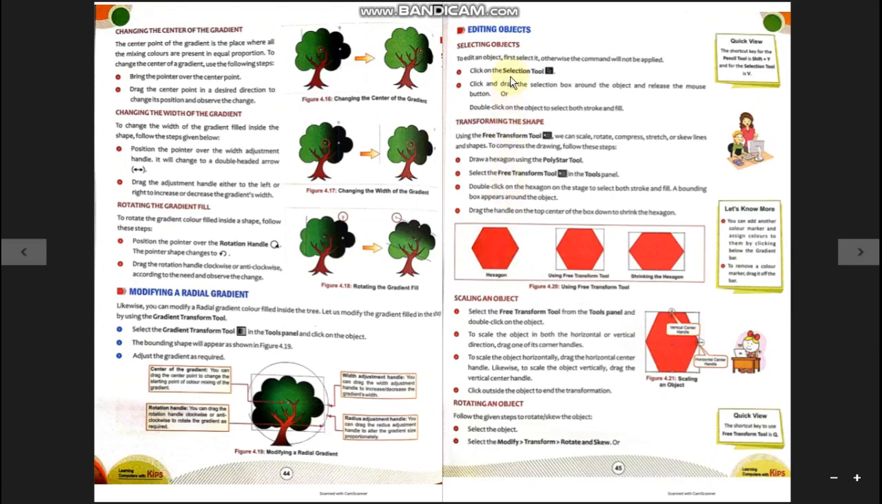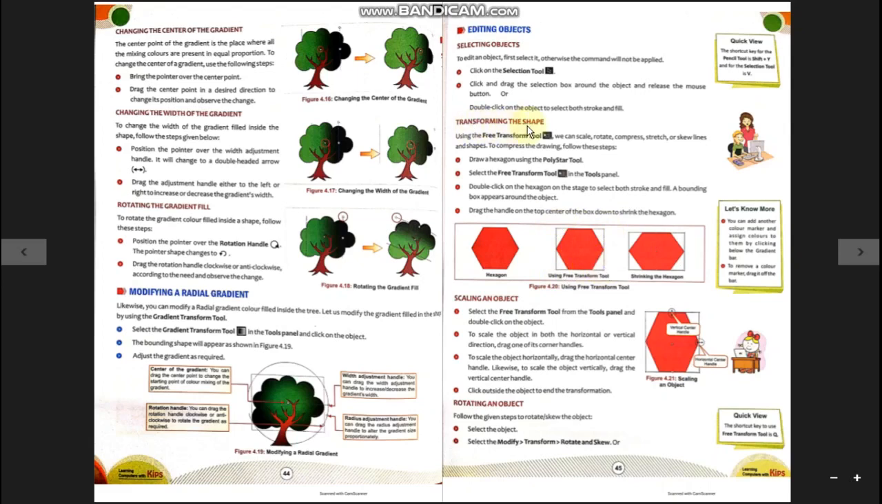For selection, there is a specific tool given, this arrow-like tool. You can use this tool for the selection. Just click on this tool from the tools panel and then click on the object. You will see the object is now surrounded by a border, which indicates that it is selected.